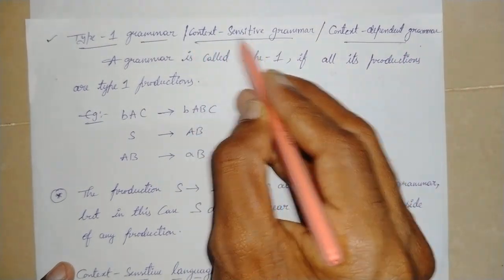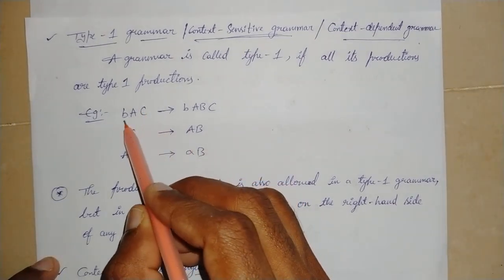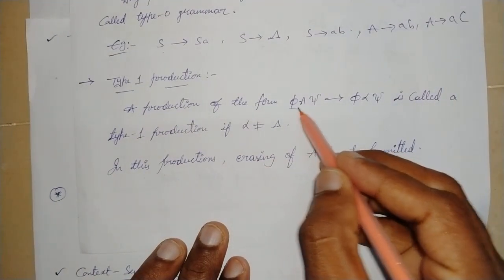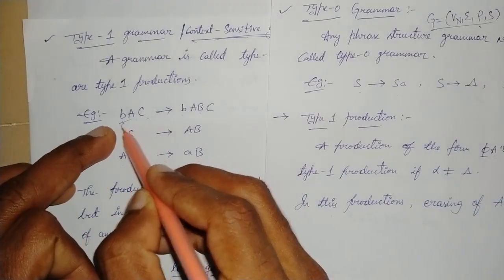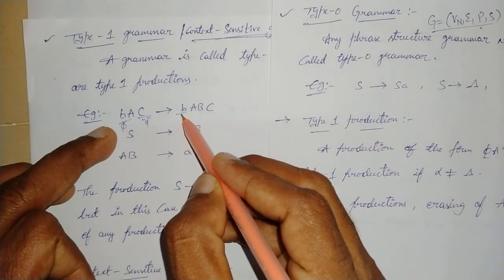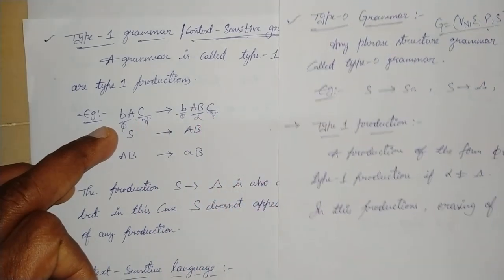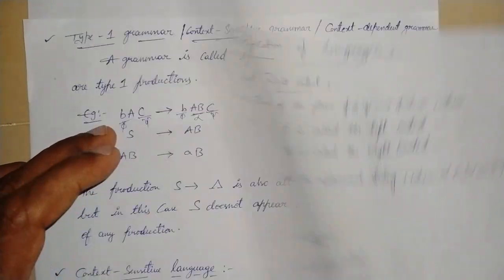So this is the basic word: context sensitive grammar. An example is BAC replaced by BABC. Here B is pi, C is psi, and AB is alpha, like left context and right context.